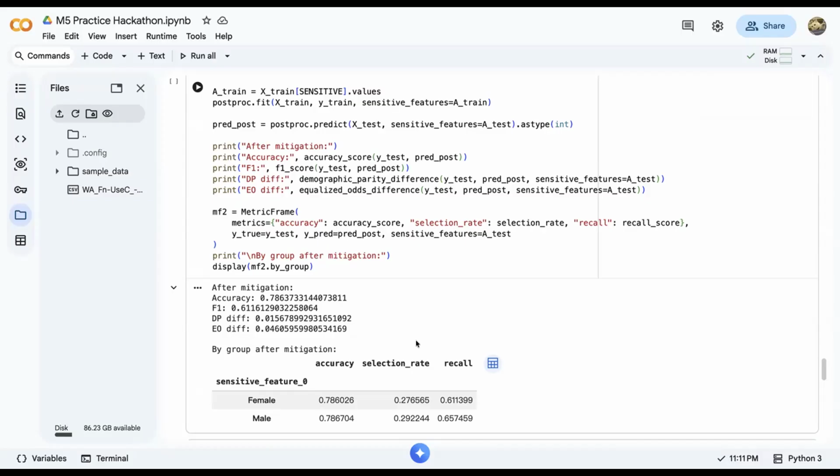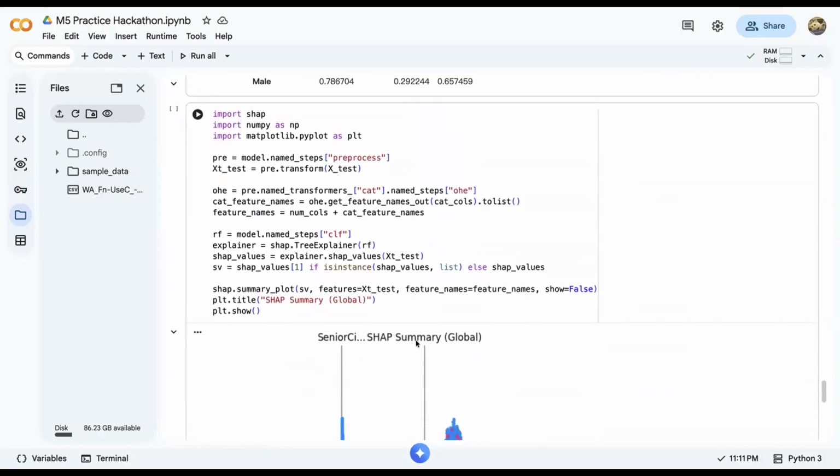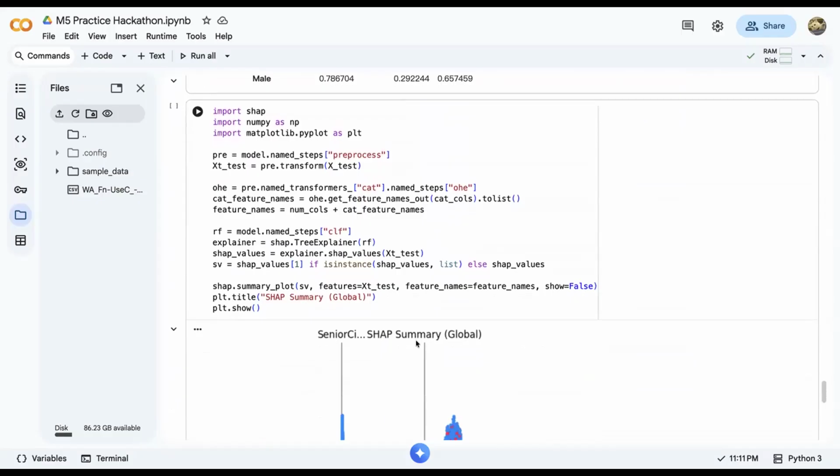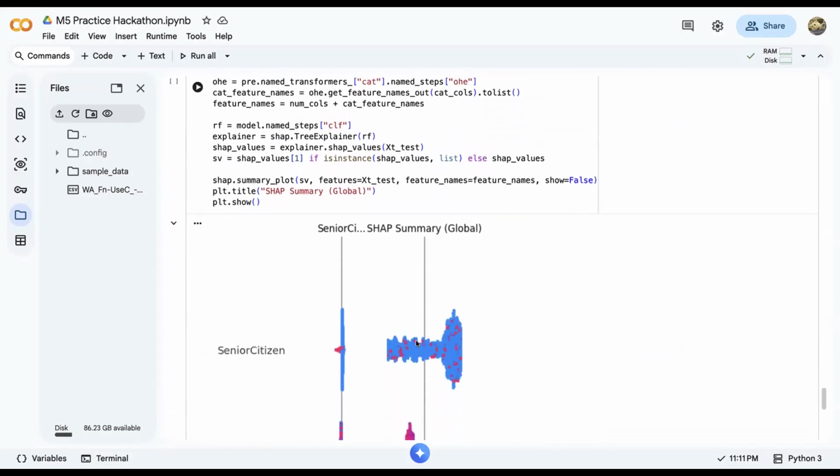For explainability and interpretability, to increase transparency, I used a global explanation with SHAP. The SHAP summary plot shows which features most influence churn prediction overall. In my results, the key drivers include senior citizen and tenure.